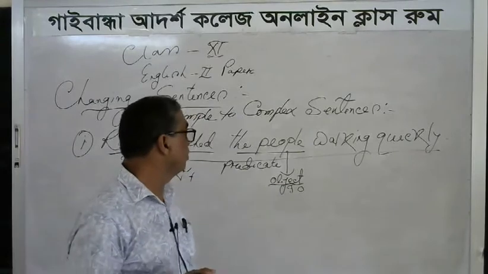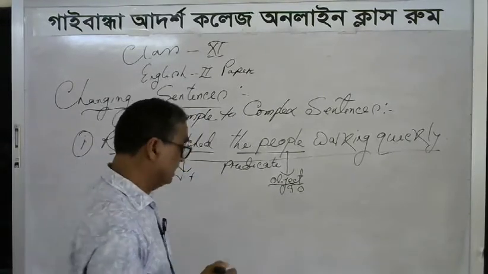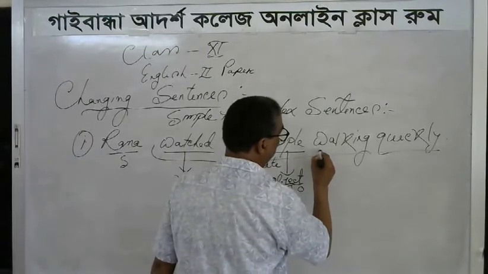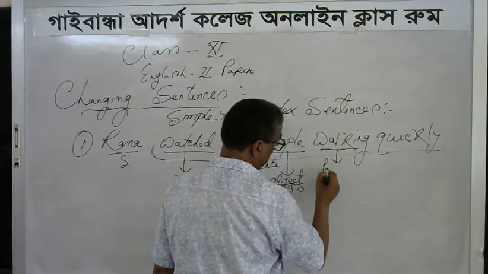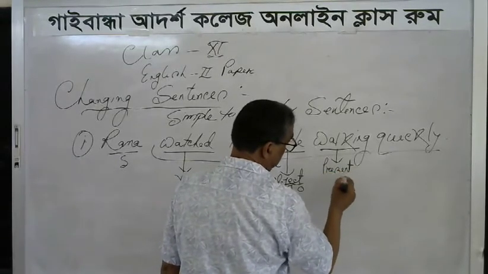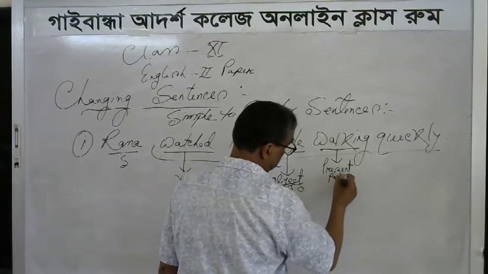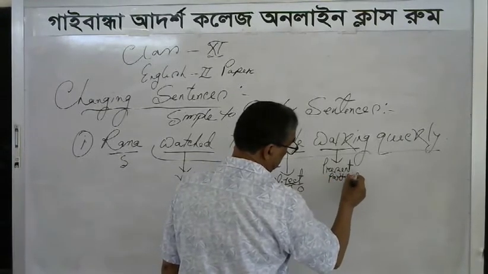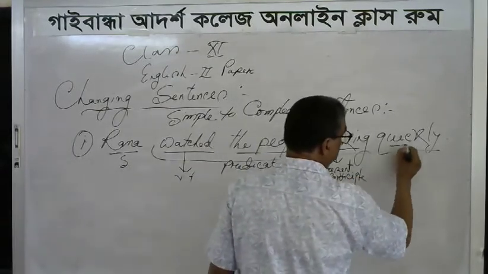Later on, we can find that after this object there is a present participle. Walking is the present participle. Quickly is the adverb.